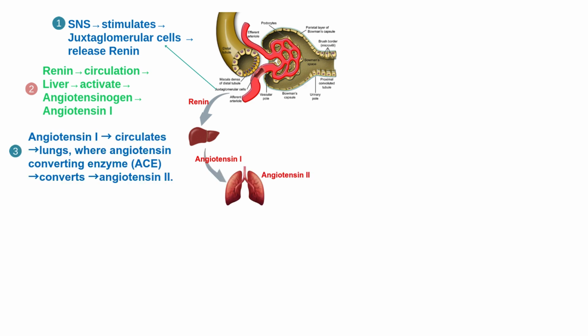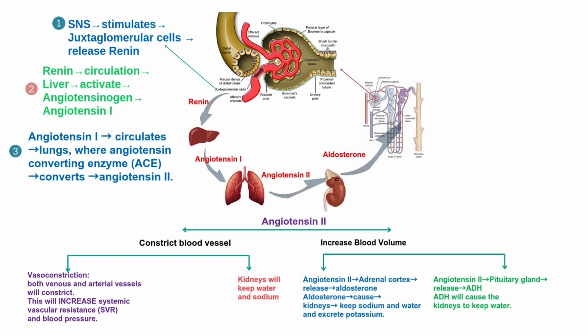Angiotensin converting enzyme in the lungs and kidneys then converts angiotensin I into angiotensin II, an active hormone. Angiotensin II causes the muscular walls of small arteries to constrict or narrow, which increases blood pressure. Angiotensin II also triggers the pituitary gland to release antidiuretic hormone and the adrenal glands to release aldosterone, which stimulates salt and water reabsorption by the kidneys and the constriction of small arteries, which cause an increase in blood pressure.